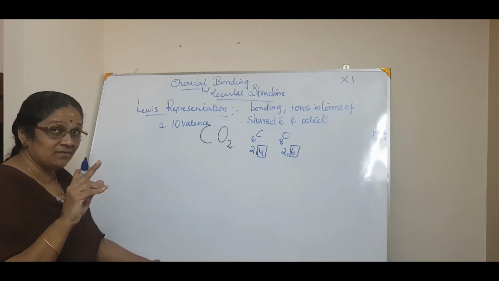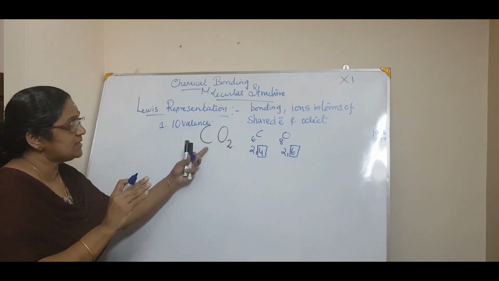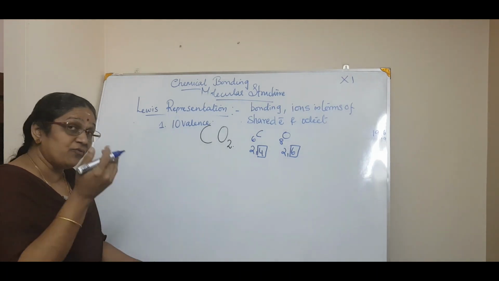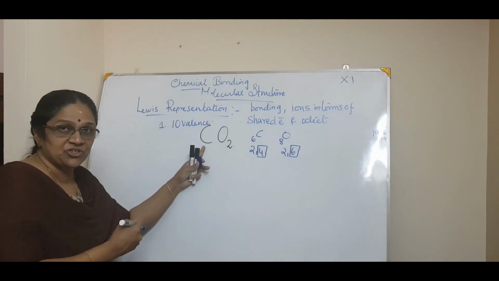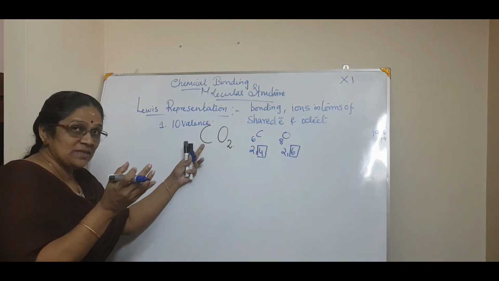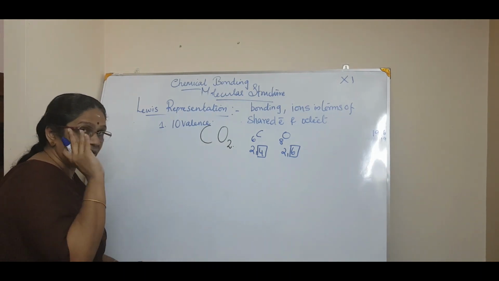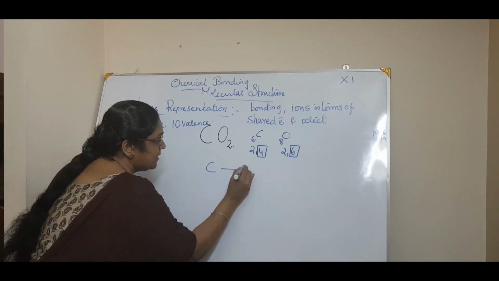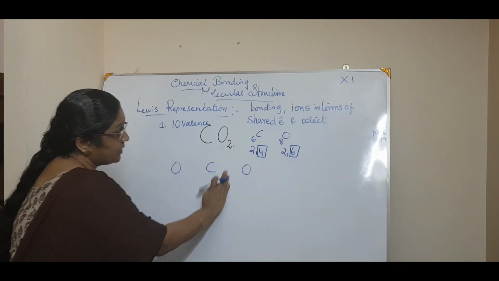It says that you have to assign a skeleton for this compound. Now, the fourth step says the least electronegative will get the center position. So by combining these two steps, we can have a general skeleton by guessing, like C, O and O. Don't put bond.